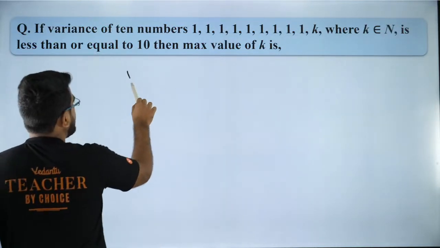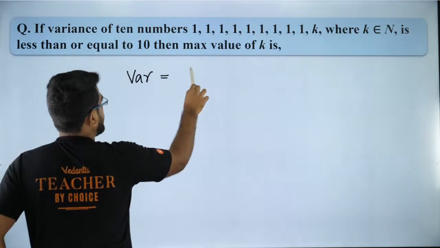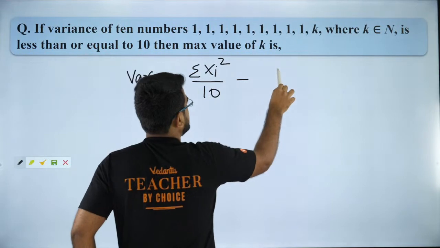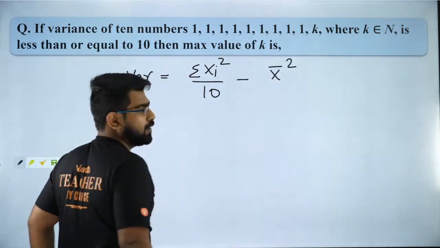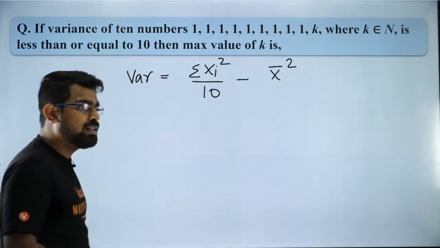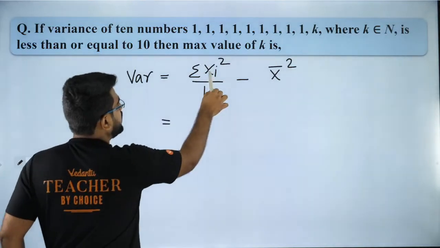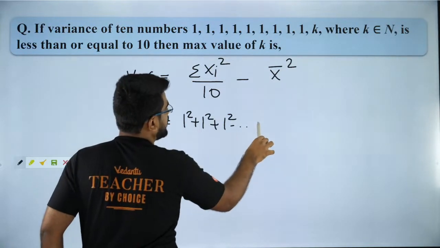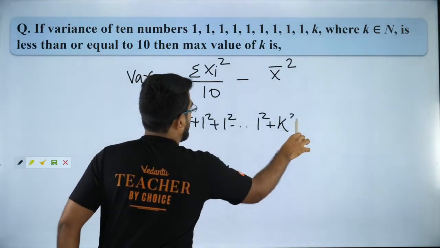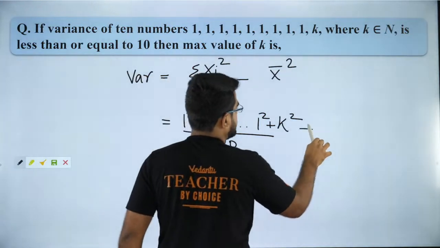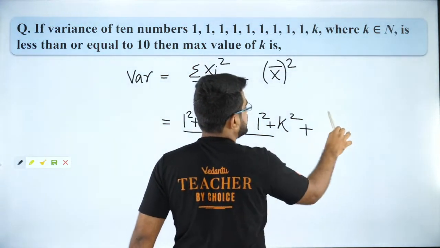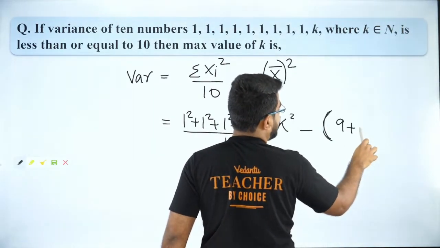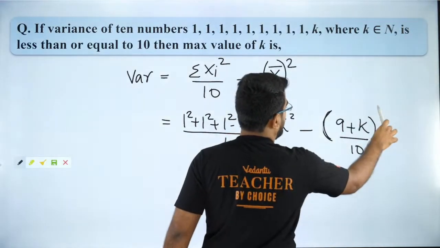First of all, what is variance? Variance is equal to sigma xi square by n minus x bar the whole square. So it is going to be 1 square plus 1 square plus 1 square, all the way up to 9 times 1 square, then k square, divided by 10, minus the mean, which is the sum of all of them, 9 plus k divided by 10, the whole square.